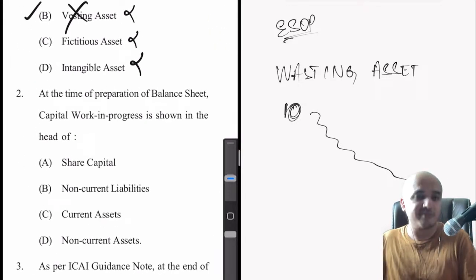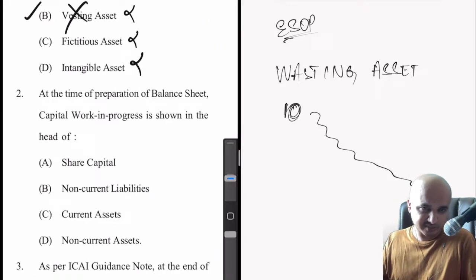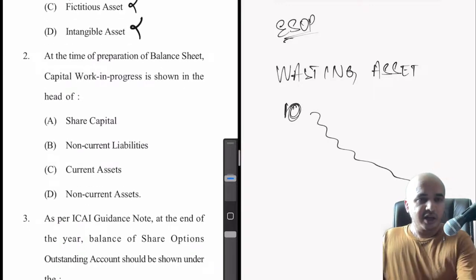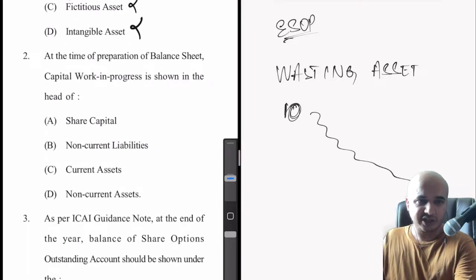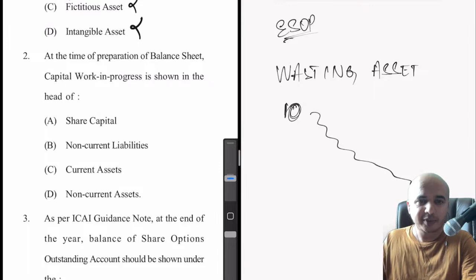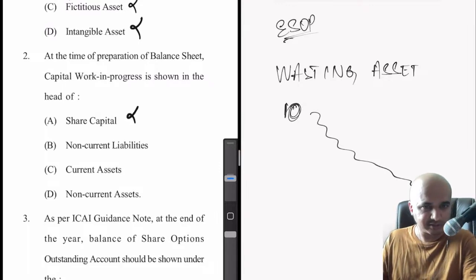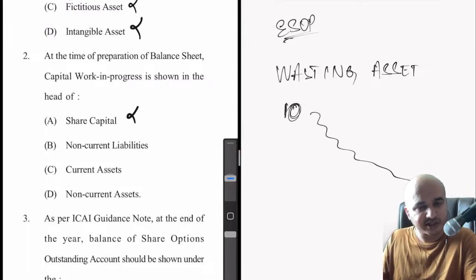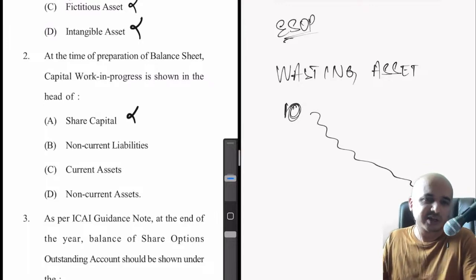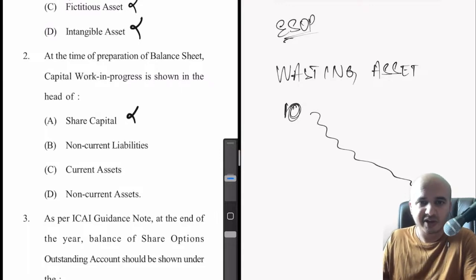The very first question, imagine a student's plight opening the question paper and the very first question all you have is this. Okay, anyway, at the time of preparation of balance sheet, capital work in progress is shown in the head of dash. So now capital work in progress, obviously it won't come under share capital. Share capital will only contain the share capital, which comes under the shareholders' funds anyway. So what is capital work in progress?